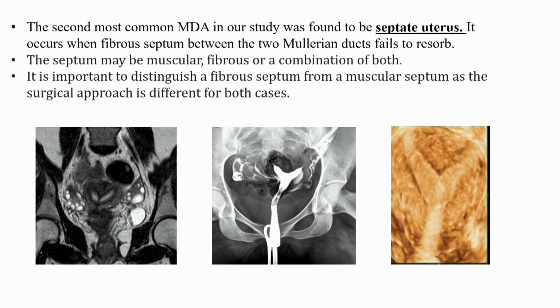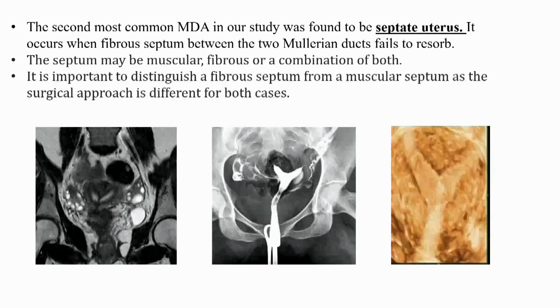Approximately 20% of patients had bicornuate uterus in this study, which is characterized by partial non-fusion of the Mullerian ducts. It can be of 2 types: bicornuate unicollis and bicornuate bicollis uterus. This was the HSG image which showed the bicornuate uterus.